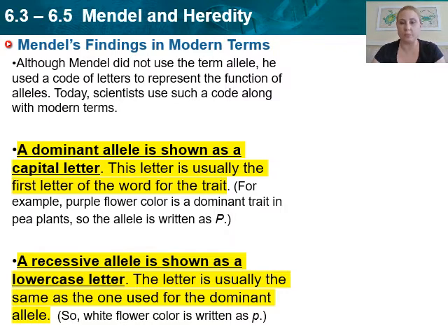So if we're saying that purple's dominant, now we're going to say that we also have white flowers. White is recessive. We're not going to use a little w, we're going to use a little p to represent it because our dominant color is purple. We've already dictated that we're going to use P to represent that, and it's going to be a capital P because it's dominant. So the recessive color, whatever letter is the opposite, we're going to use the little p.